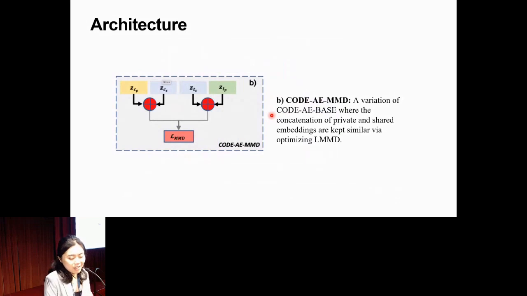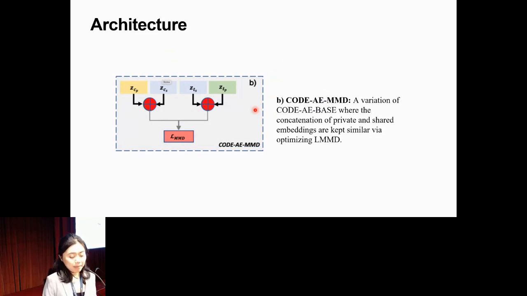Our model also has two variations. They mainly vary in the way of concatenating the private and shared encoders. Instead of simply concatenating them together, as I just showed in the base architecture, we use different loss functions to try to make those two embeddings as similar as possible.